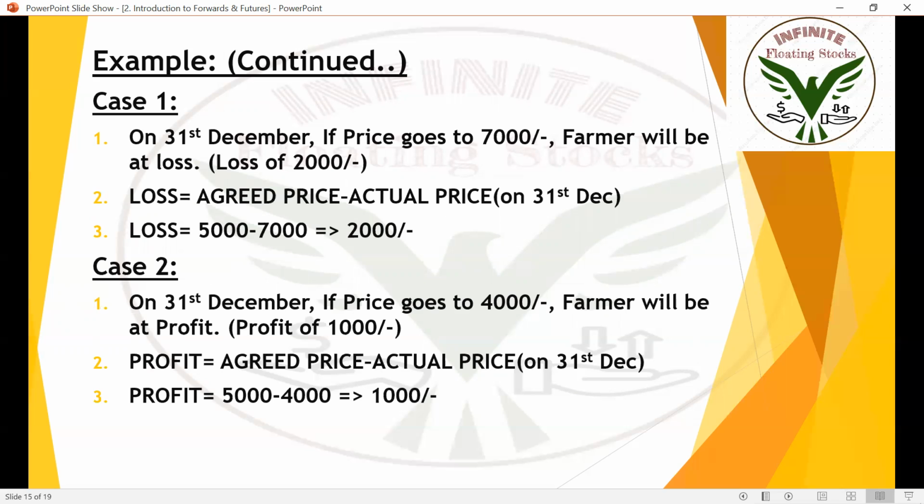Case 1 and case 2. Okay. Simple, similar. Like I told, forward contract and futures contract are pretty much the same. The only thing is the SEBI registered broker comes in between them. He'll take care of transactions. He'll take care of the risk involved. He'll take care of people.